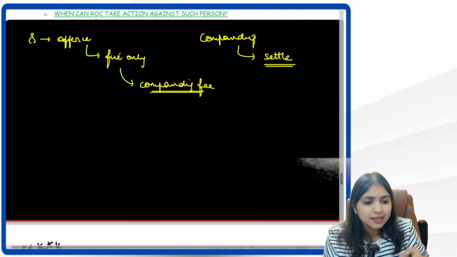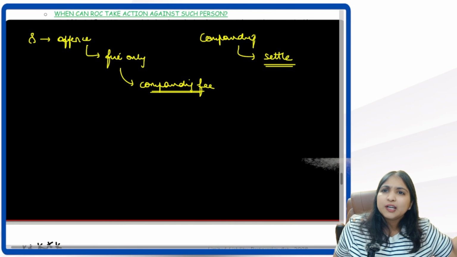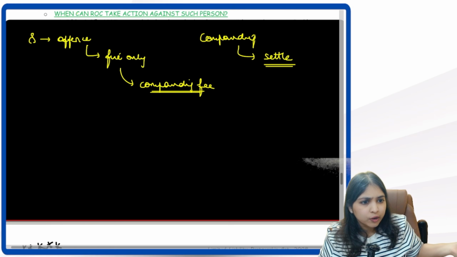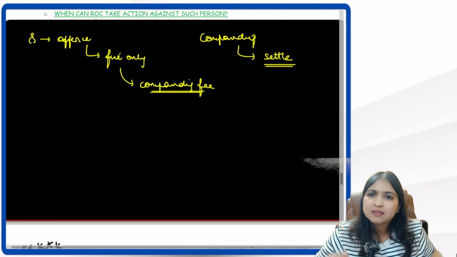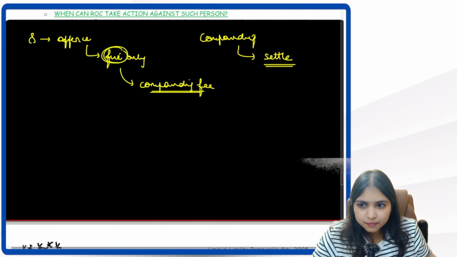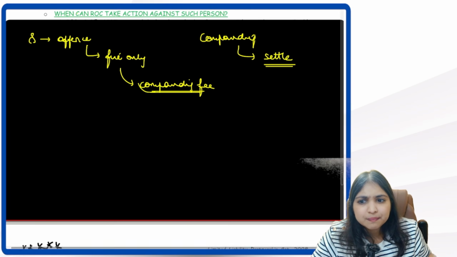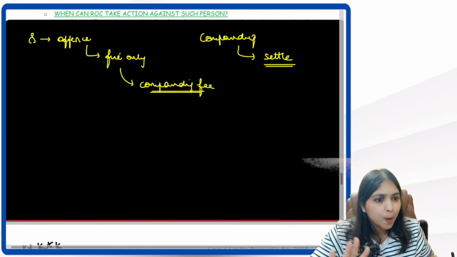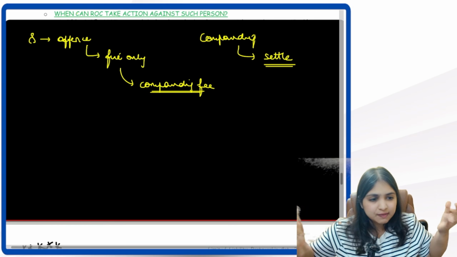So in compounding, we're simply settling the matter. No need to go to the court and all. No need to hire a lawyer, pay court fees, nothing. We will simply settle the matter. Whatever fine was applicable for the offense, you can simply pay that fine. We will call it compounding fees now. Pay that compounding fees and we will close the matter.